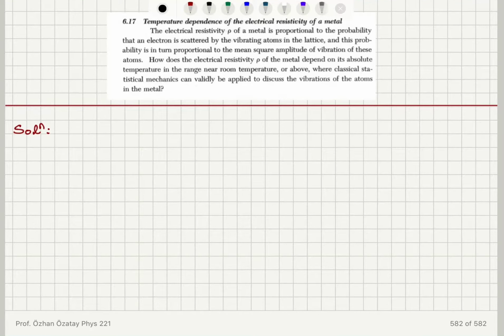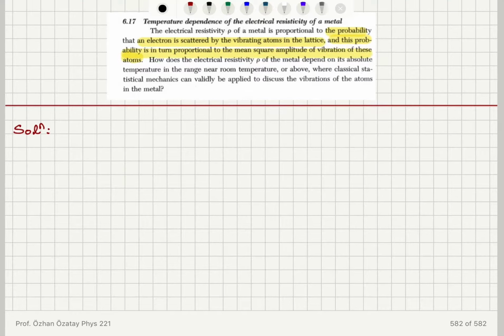Temperature dependence of the electrical resistivity of a metal. The electrical resistivity ρ of a metal is proportional to the probability that an electron is scattered by the vibrating atoms in the lattice. And this probability is in turn proportional to the mean square amplitude of vibration of these atoms.